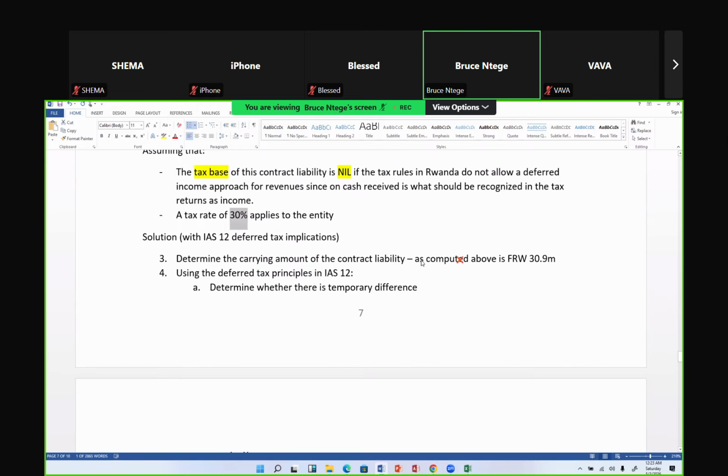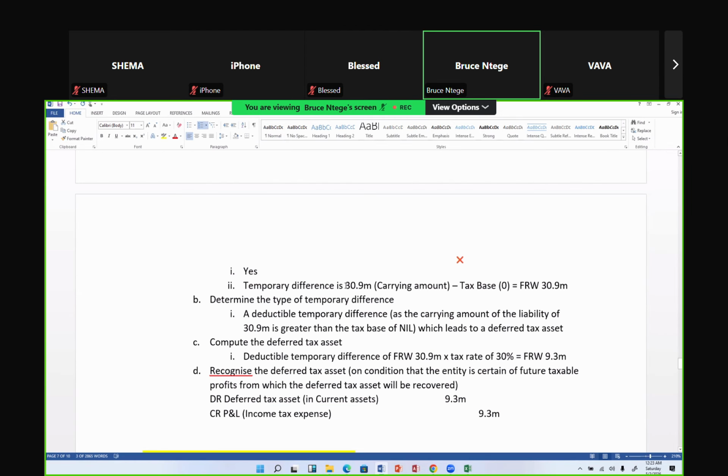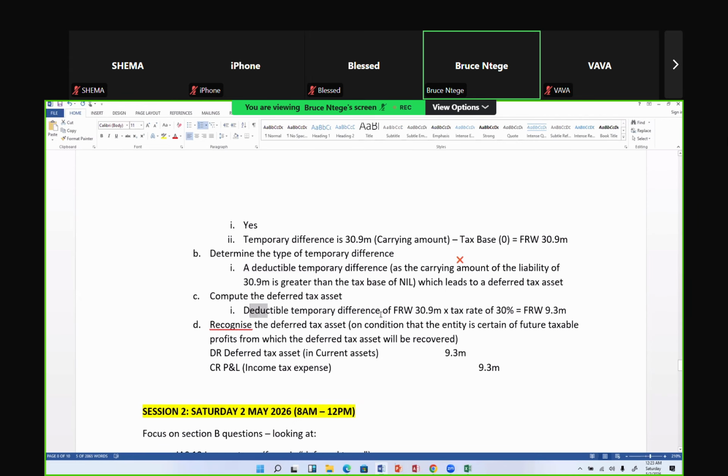So what we've done is take that 30.9 and see it to be the temporary difference, because that carrying amount of 30.9 against the tax base of 0 gives me a temporary difference of 30.9. We've called it a deductible temporary difference, and we've applied the tax rate of 30%. On my calculator, 30.9 times 30% gives 9.3.